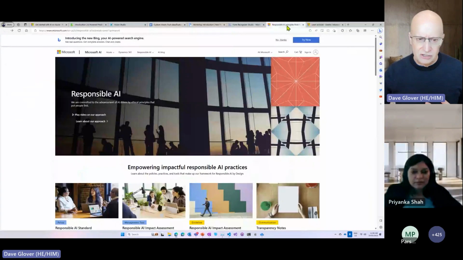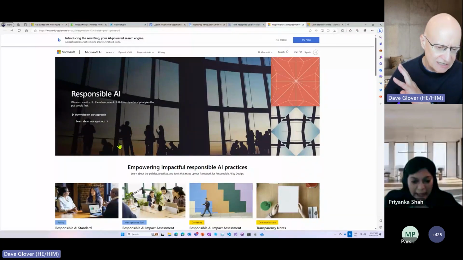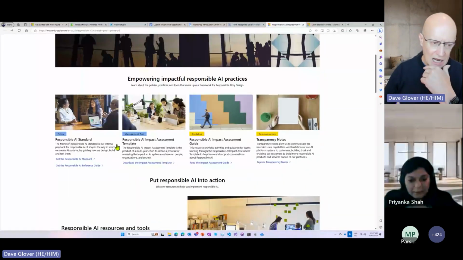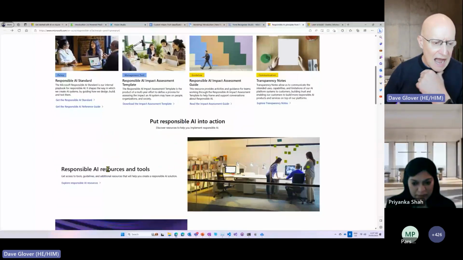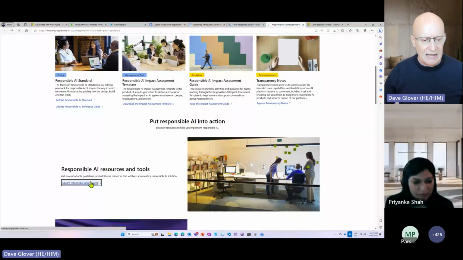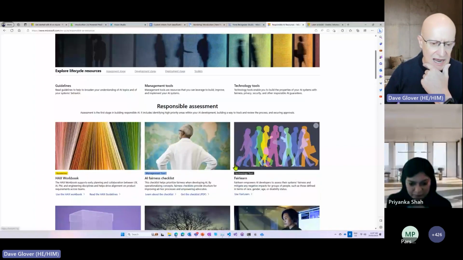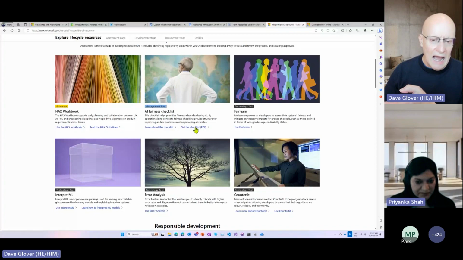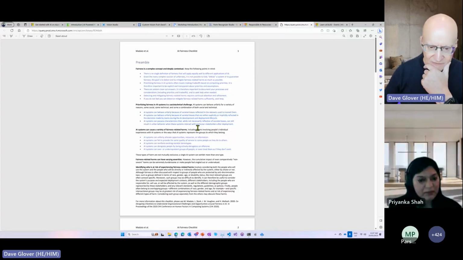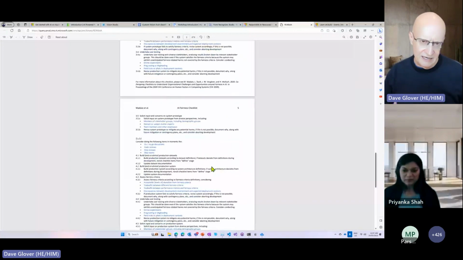So we go across and just search for responsible AI, Microsoft Responsible AI. It's an industry initiative, so you will find a lot of things there. You'll find documentation on policy, management tools, guidelines. There is Explore Responsible AI resources. You'll find various tools in here for management. You'll find checklists. So here's, for example, an AI fairness checklist. Get the checklist, and you'll find very comprehensive documentation about the things that you should be thinking about for fairness.